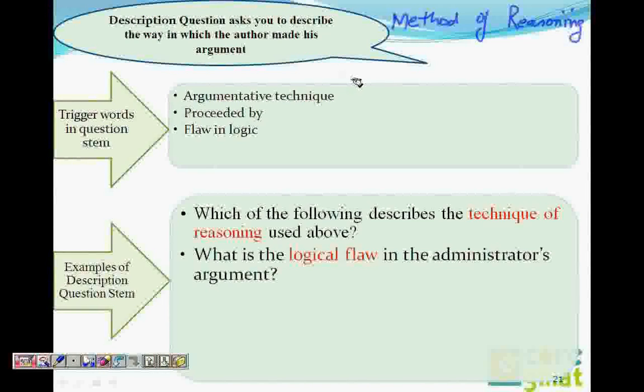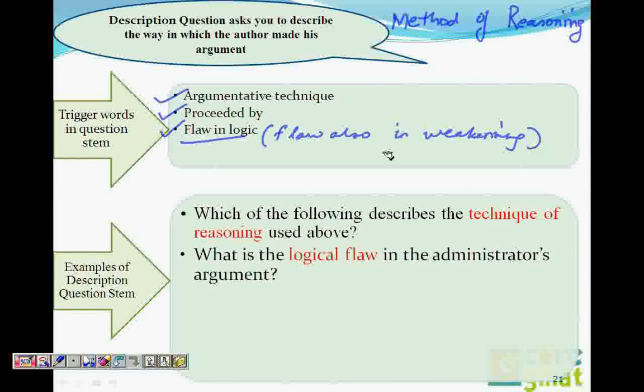Now, the trigger words are argumentative technique, preceded by flaw in logic. And what does flaw in logic remind you of? The weakening question. So if you find this word in the question stem and you're confused, then go to the answer choices. If the answer choices are the description of the argument given, then it's a method of reasoning question.